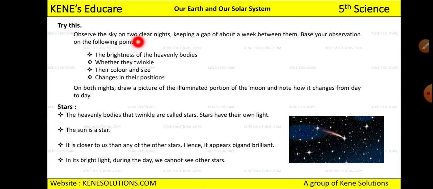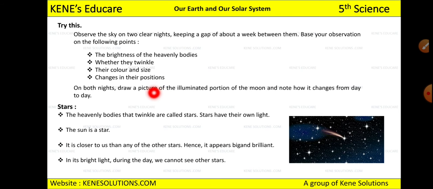Observe the sky on 2 clear nights when there is no rainfall, keeping a gap of about a week between them. Base your observation on the following points. You need to observe the skies daily for at least 2 weeks: the brightness of the heavenly bodies, whether they twinkle or not, their color and size, and the change in their position. Make a note for 2 weeks on all these points, and you will come to know whether there are some differences or similarities.